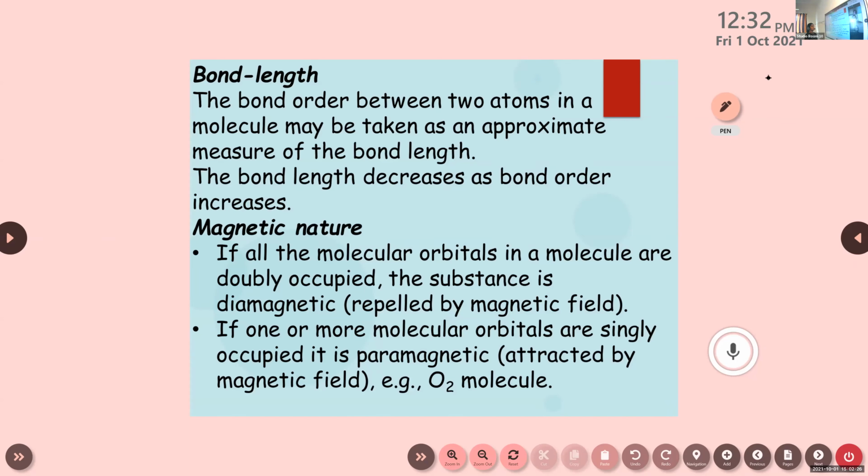The next one is about the bond length. The bond order between 2 atoms in a molecule may be taken as an approximate measure of the bond length. So here you have to learn this point: the bond length decreases as bond order increases. So if it is a double bond or triple bond, their bond length will decrease. The strength will increase, but the bond length will decrease with the increase of bond order.